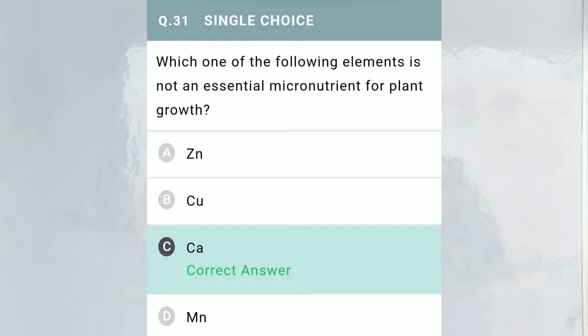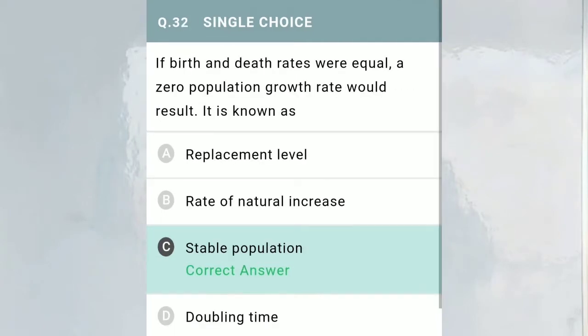element is not an essential micronutrient for plant growth? So option C, that is calcium, is right, because the essential micronutrients are Fe, Mn, Zn, B, Cu and Mo. The essential macronutrients are carbon, hydrogen, nitrogen, phosphorus, sodium, calcium, potassium and magnesium. So calcium is a macronutrient, not a micronutrient. Now move to the next question, question number 32.